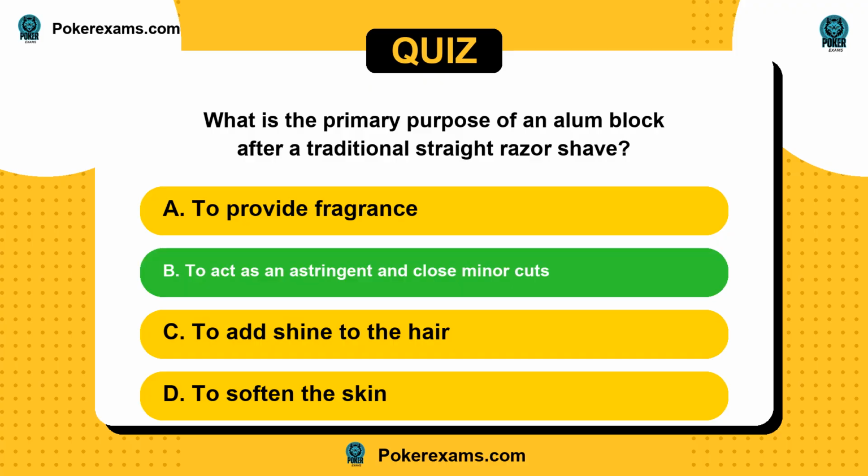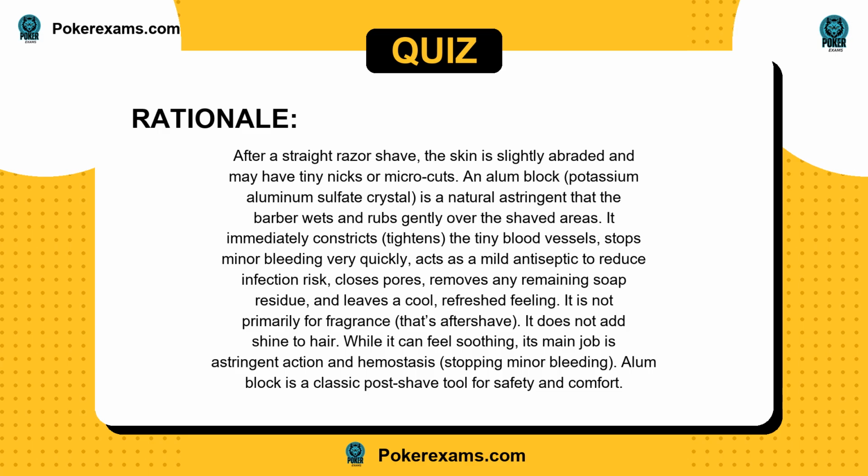The answer is B. After a straight razor shave, the skin is slightly abraded and may have tiny nicks or microcuts. An alum block, potassium aluminum sulfate crystal, is a natural astringent that the barber wets and rubs gently over the shaved areas. It immediately constricts, tightens the tiny blood vessels, stops minor bleeding very quickly, acts as a mild antiseptic to reduce infection risk, closes pores, removes any remaining soap residue, and leaves a cool, refreshed feeling.